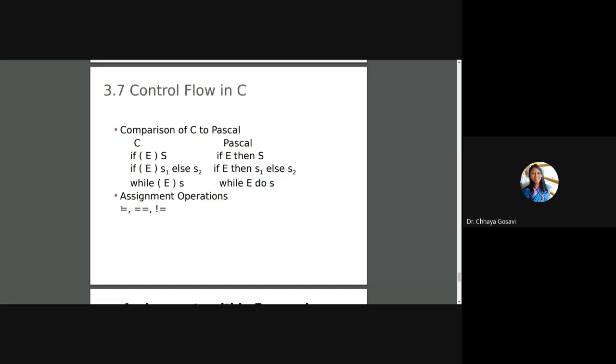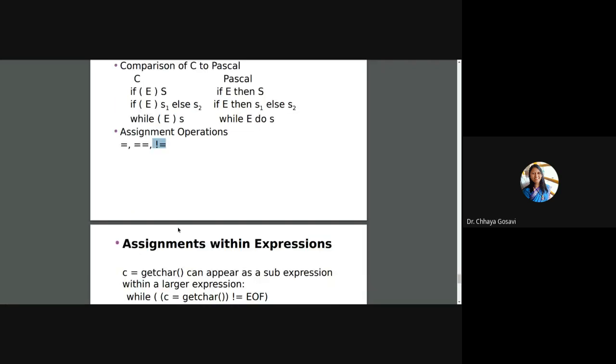In C, equal to is the assignment statement. Double equal to and not equal to, these are equality operators. You are checking whether the value is equal. When I want to compare x is equal to y, I have to choose this operator. And if I choose x single equal to y, that means the value of y will get assigned to x. Sometimes it can also cause an error. Instead of single equal to, if you choose double equal to, it will return true or false. And single equal to will assign the value of the right hand side to the left hand side variable. And this is not equal to, it will also return true or false.